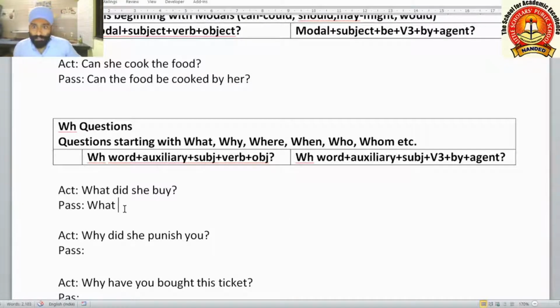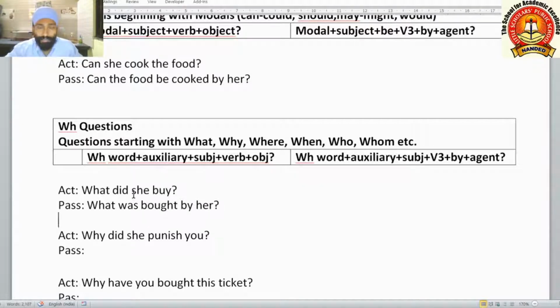Here the sentence is beginning with the helping verb did. You know that do, does, and did helping verbs we don't use in passive. According to the passive structures, instead of did, what do we use? Was and were, depending upon the subject. So what will we use here? What did she buy? What was bought by her?